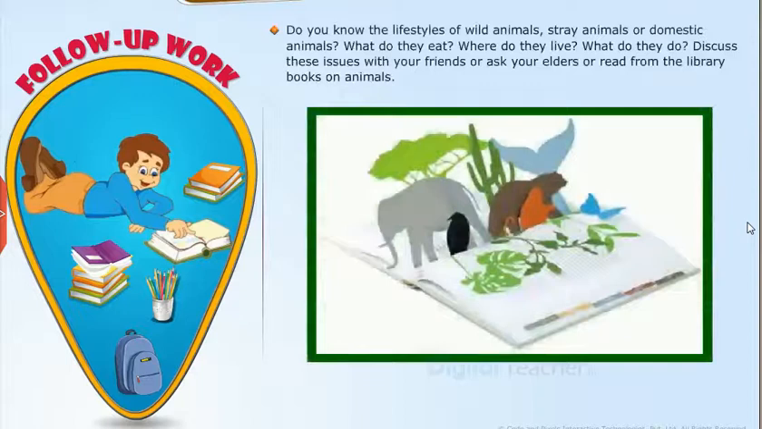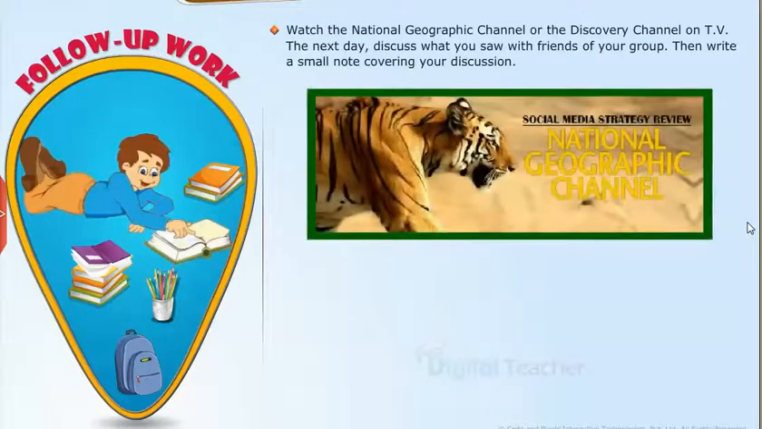Do you know the lifestyles of wild animals, stray animals or domestic animals? What do they eat? Where do they live? What do they do? Discuss these issues with your friends or ask your elders or read from the library books on animals. Watch the National Geographic Channel or the Discovery Channel on television. The next day, discuss what you saw with friends of your group. Then write a small note covering your discussion.